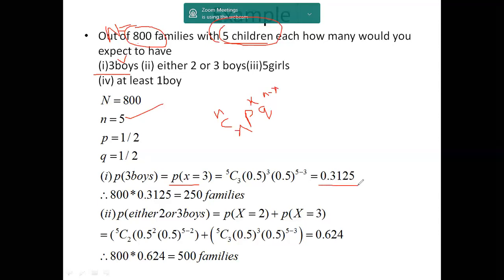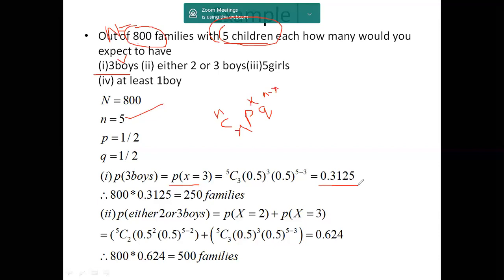So that is the probability in each family. That is, the probability of getting 3 boys out of 5 children is 0.3125. So out of 800 families, how many families are like that?